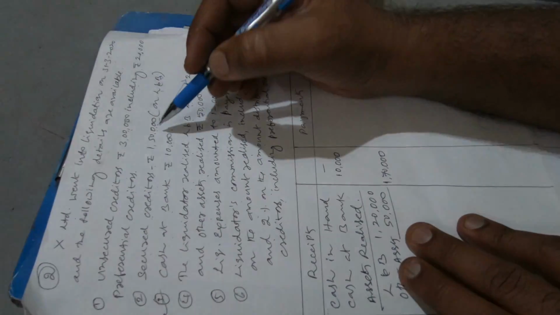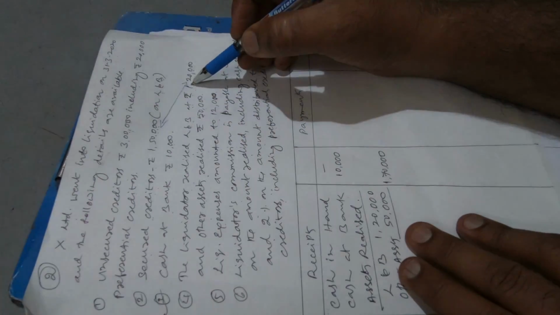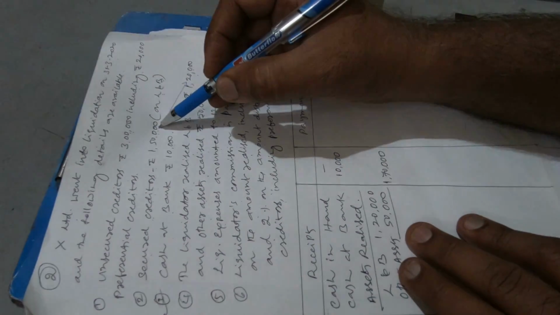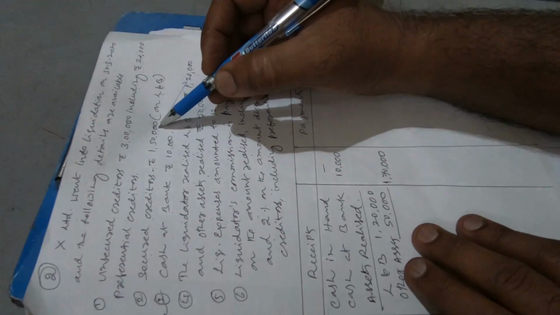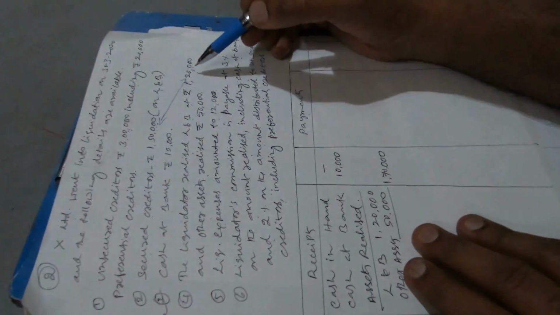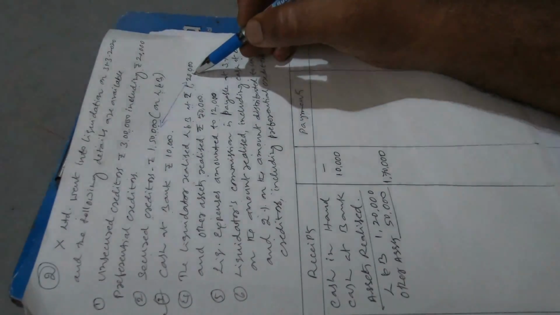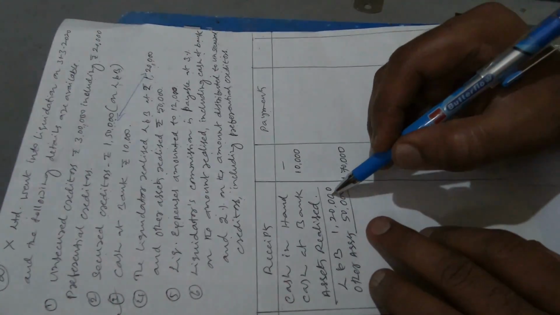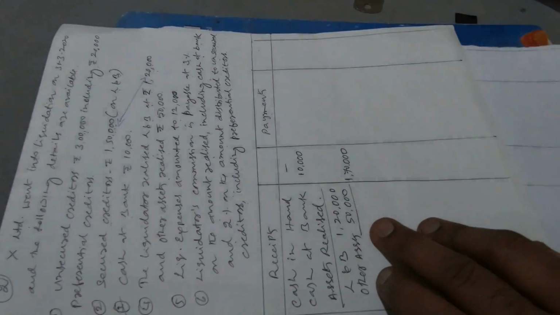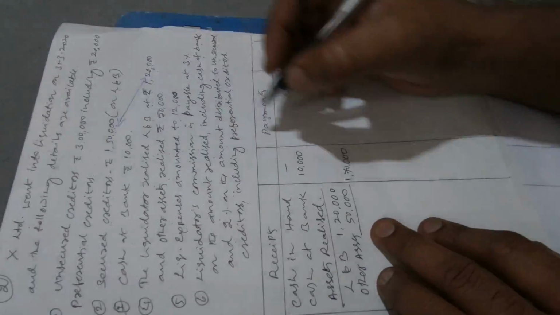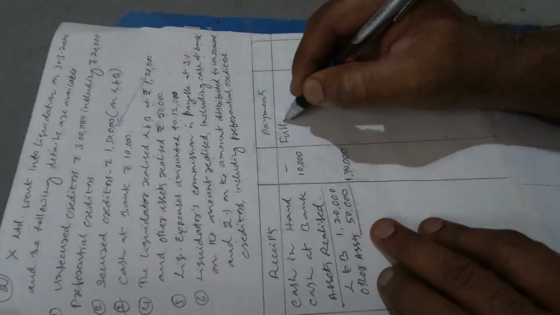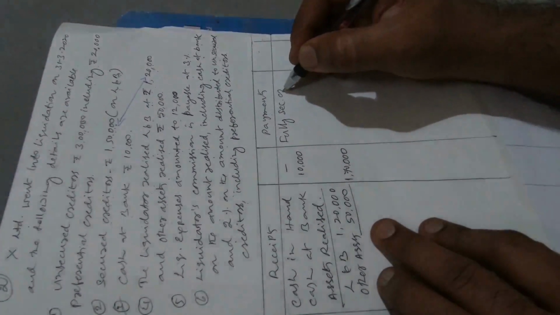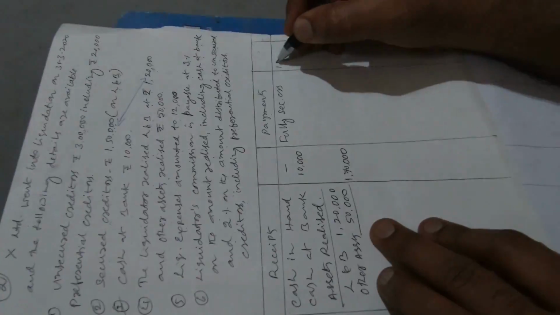One is the creditor and the other is the realization here. So 1,50,000 is the actual amount of the creditors who are secured, but the security has raised only 1,20,000 by the liquidator. Now we have to make this 1,20,000 as a payment to the fully secured creditors. So we have to show it as fully secured creditors 1,20,000.